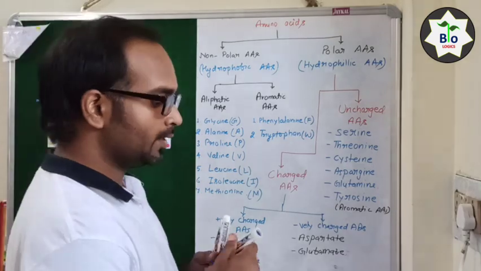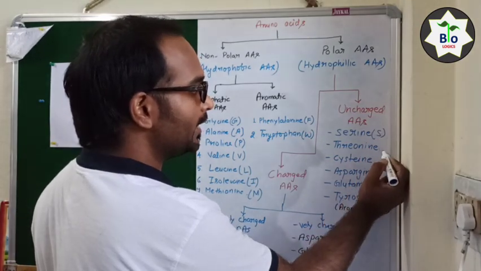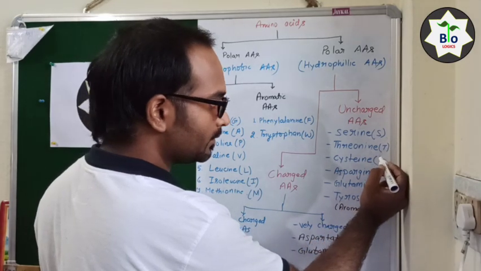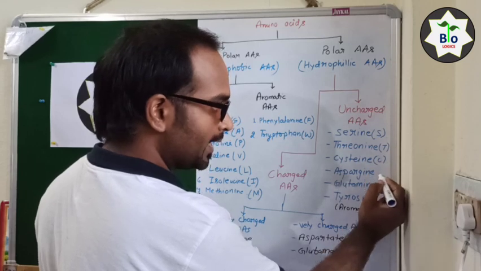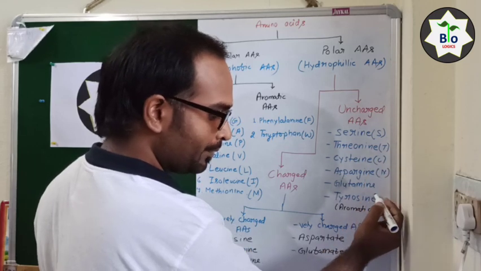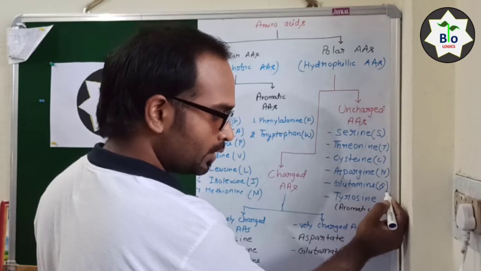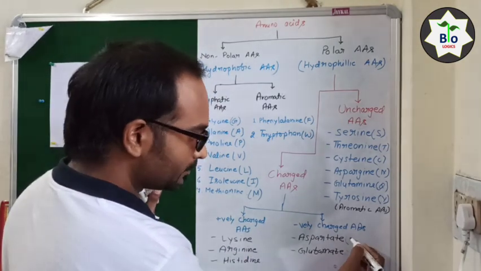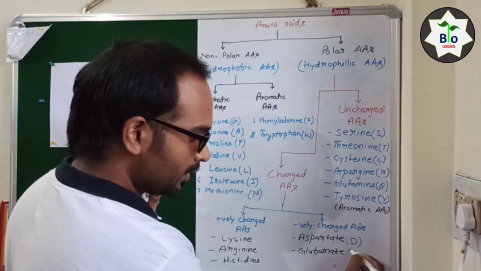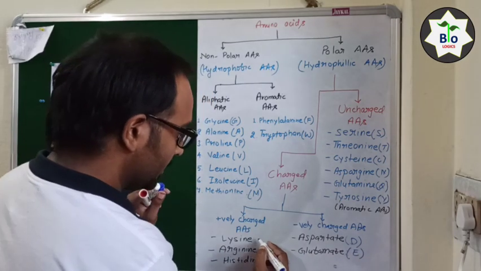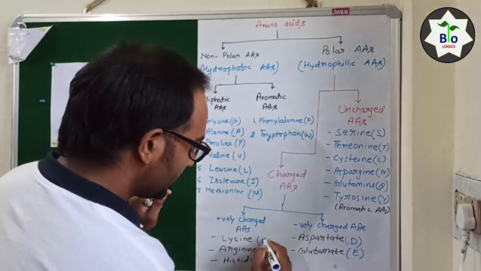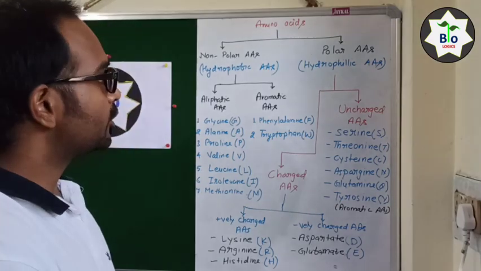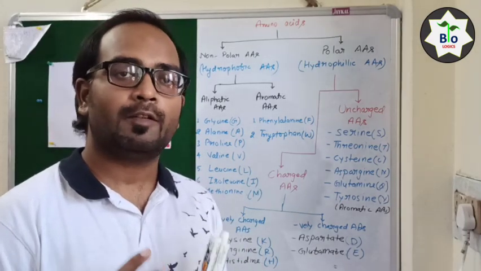I am also going to write the single letter forms for all the amino acids. Serine is S, threonine is T, cysteine is C, asparagine is N, glutamine is Q, tyrosine is Y, aspartate is D, glutamate is E, lysine is K, arginine is R, and histidine is H. So this is the classification of amino acids.